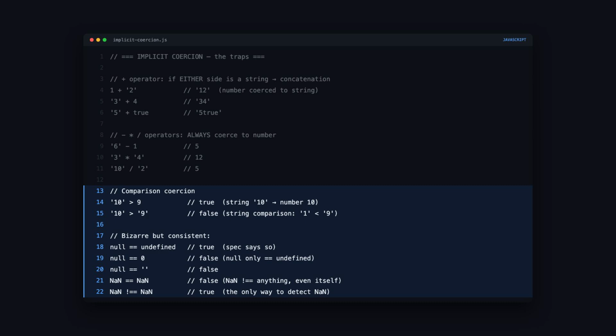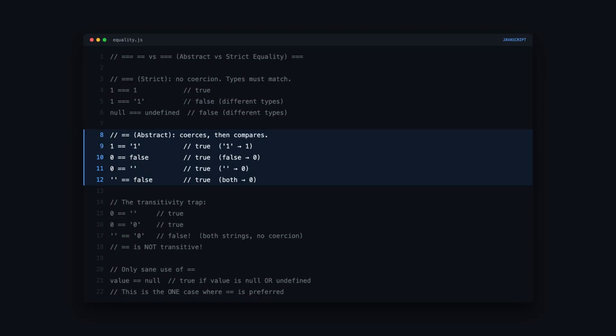Then the truly bizarre rules. Null double equals undefined is true. The spec explicitly mandates this, but null does not double equal 0 or empty string. And NaN is not equal to anything, including itself. NaN triple not equals NaN is true. It's the only value in JavaScript where this happens.